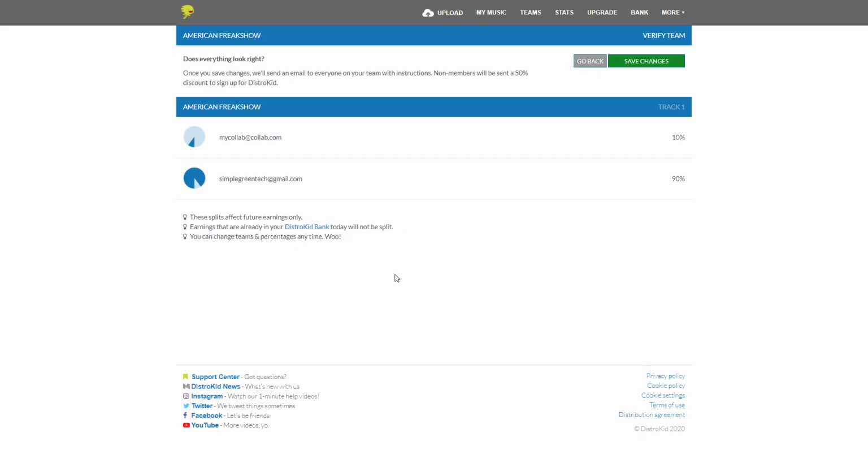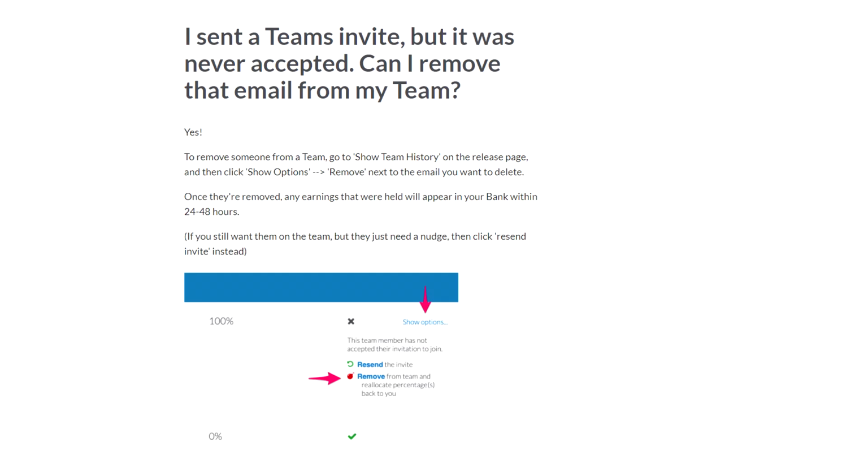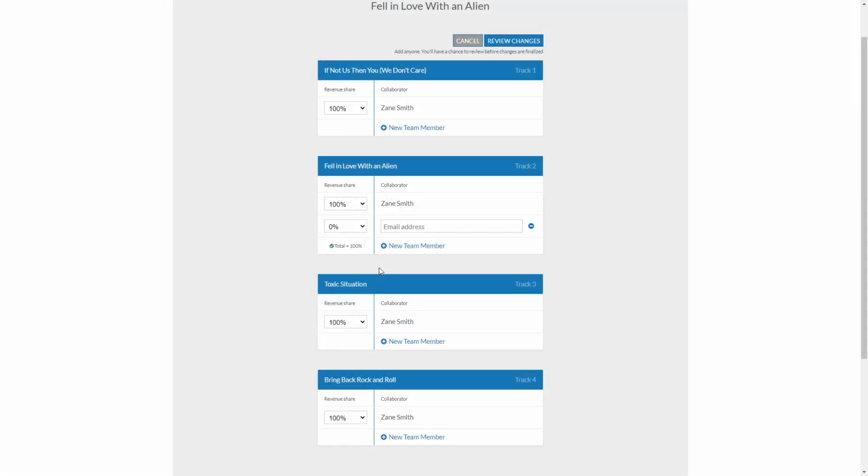And if the team member that you're adding doesn't have a DistroKid account, they'll receive a 50% off discount code to create one. And if they never create an account or just take their time creating it, don't worry, DistroKid is going to hold that money for them until they create the account. And all of this is automatic, so you'll only need to enter in the team member once, add their percentage, and continue to make music without worrying about if someone got paid.